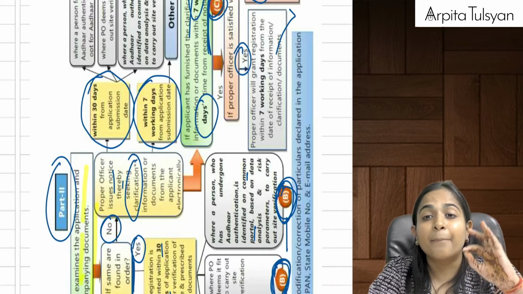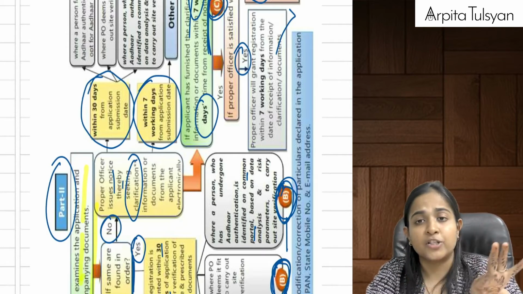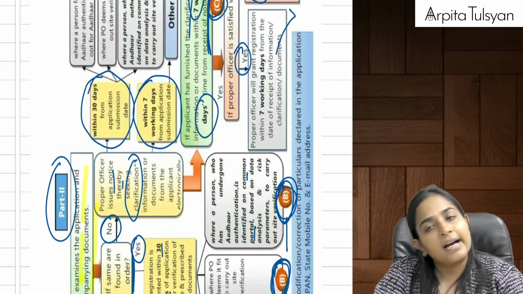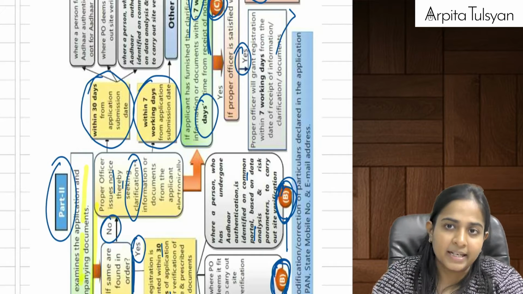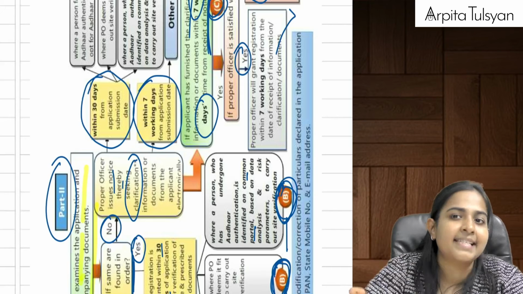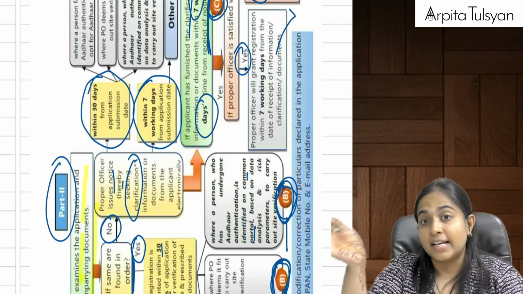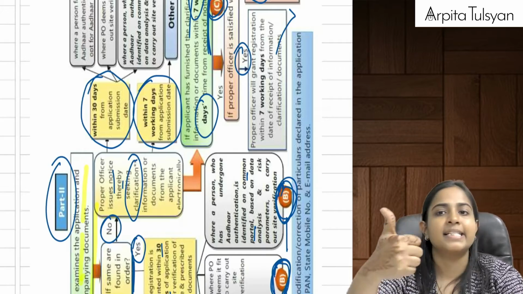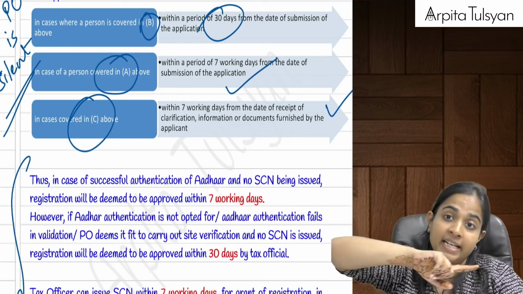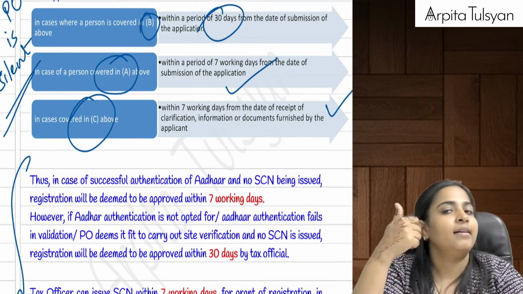If I don't reply, then they will reject my application. If I reply, but that is a nonsense, unsatisfactory reply, again they have the right to reject my application. If I reply and that is a satisfactory reply, then within the next 7 days the proper officer will have to grant me the registration. If it does not grant me within the next 7 days, it is considered as deemed approval. In case of Aadhaar authentication, within 7 days it should be done. If not done, deemed approval.